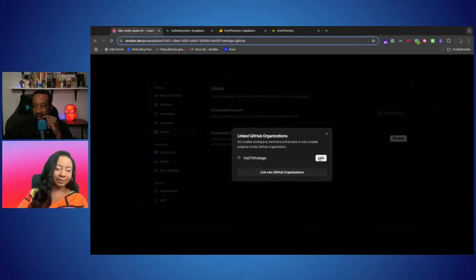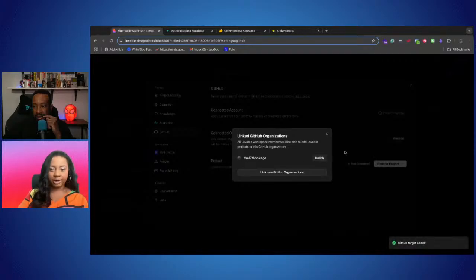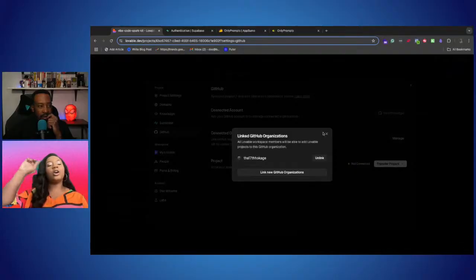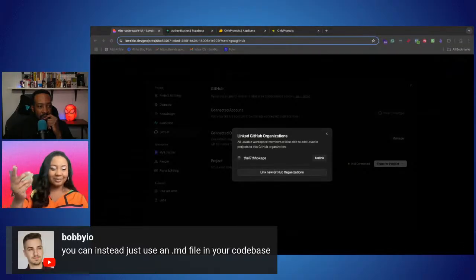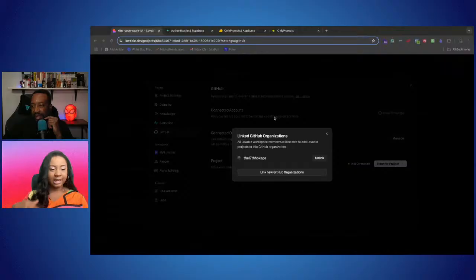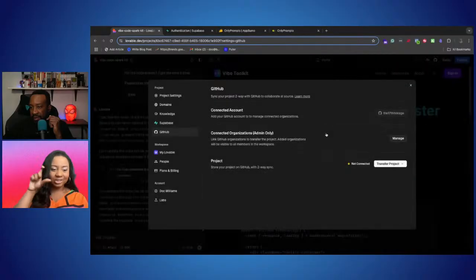If you want to make it simpler, on your Chrome extension you just have a little markdown file that it checks off as it does stuff. Sometimes you have to remind it. You can also use knowledge within Lovable to have all of your steps. Then you can ask it, what step are we on? What have you done? What needs to be done?